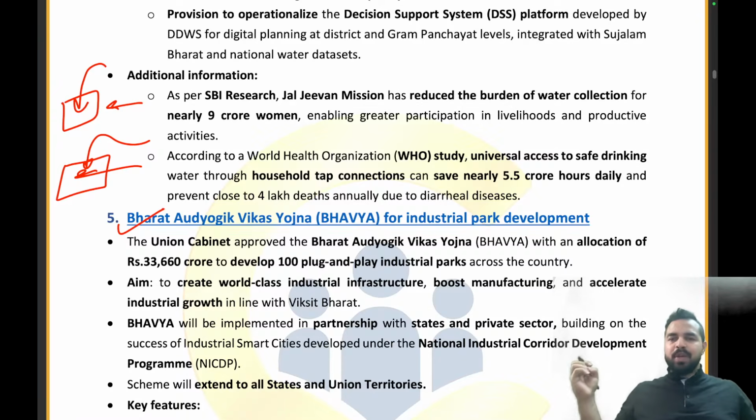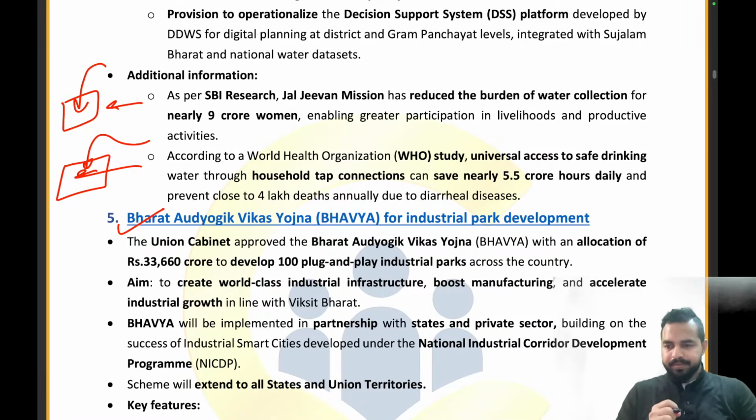हमने क्या किया, इंडस्ट्रियल पार्क डेवलपमेंट को एकदम भव्य बना दिया. कैसे? Let me tell you, भारत औद्योगिक विकास योजना. That means we are doing the vikas of audyogik, that is industries. So we are doing it for the industrial park development.